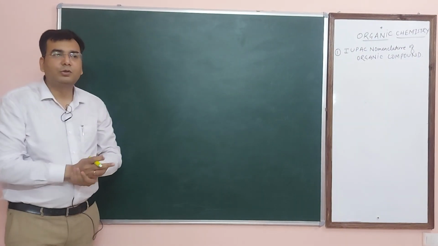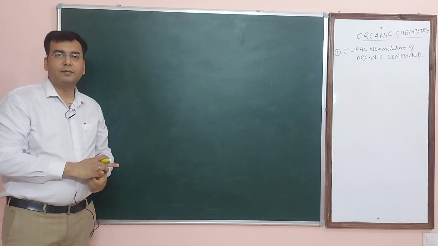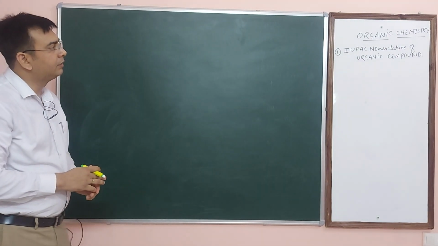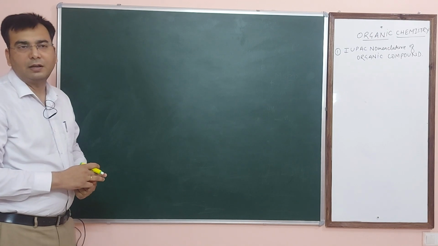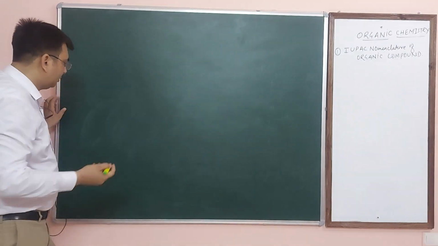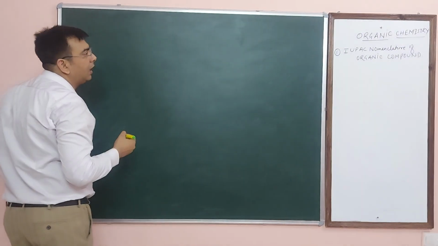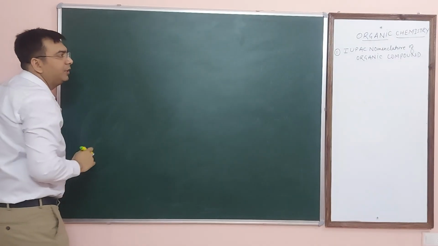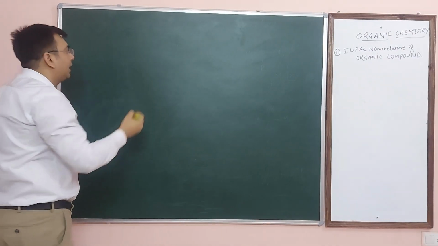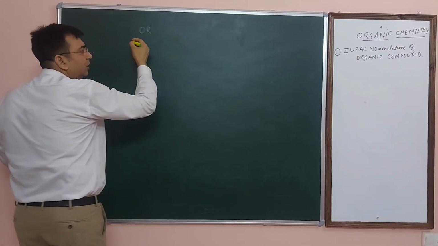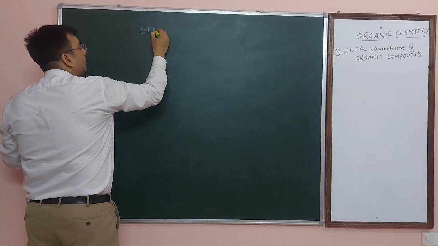Today I am going to start organic chemistry, like IUPAC nomenclature of organic chemistry. This is basically related to class 11th, chapter number 1 of organic chemistry. So today I will explain to you the IUPAC nomenclature of organic chemistry. Now first you tell me what is the meaning of organic chemistry. Generally they know that organic chemistry means that